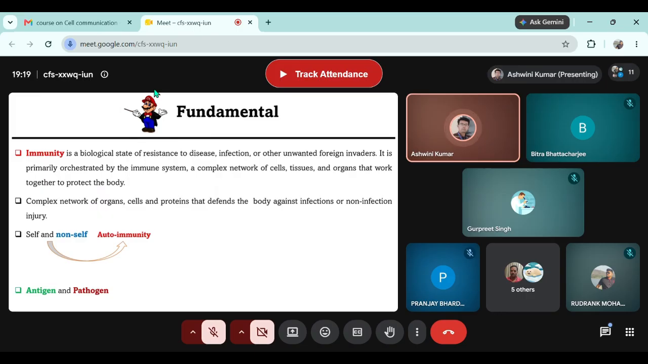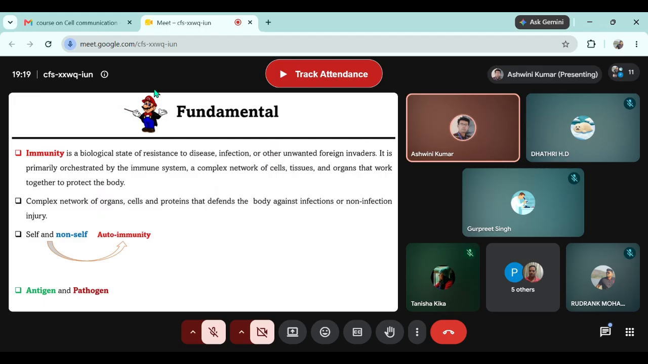How many of you have heard of autoimmune diseases? Yes, sir. So, a very interesting analogy I always use for autoimmunity is that the fire extinguisher itself got fire. We keep a fire extinguisher to put out fire, but if the fire extinguisher itself catches fire, that is an analogy for autoimmunity. That means the immune system of the body starts functioning against the body itself.